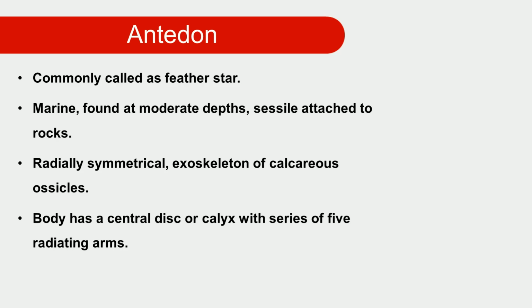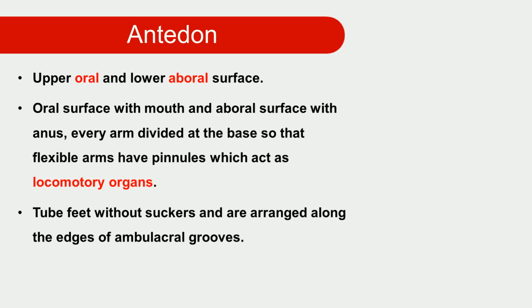It is sessile, attached to rock. It has radial symmetry and an exoskeleton of calcareous ossicles. The body has a central disc or calyx with a series of 5 radiating arms. The upper side is the oral side and the lower is the aboral side.